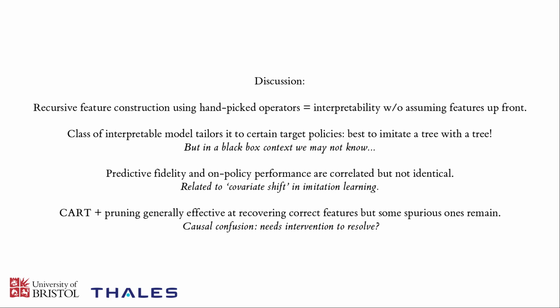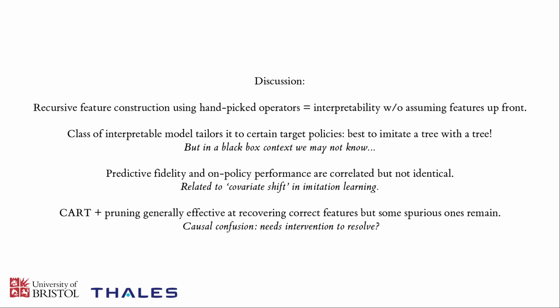This problem is likely to be related to the problem of covariate shift in imitation learning, which basically says that any small deviation in the predictions on a single time step basis can cause a quadratic accumulation of error over time as a system is deployed in a dynamic context.